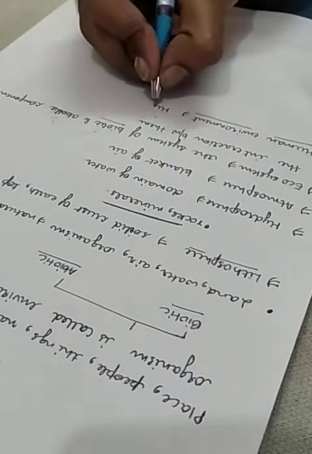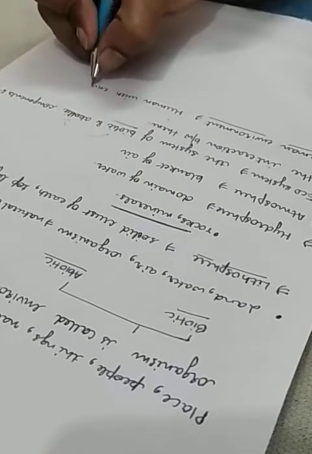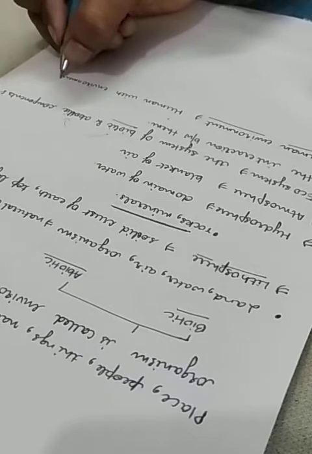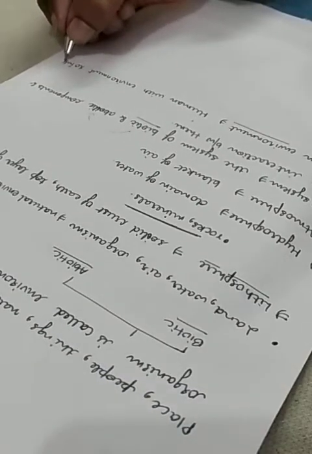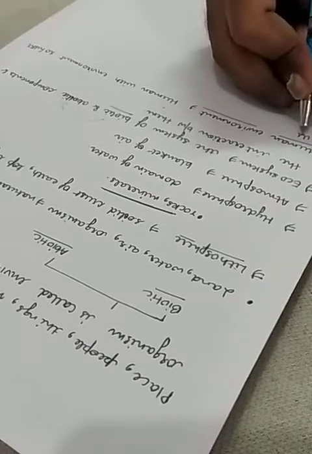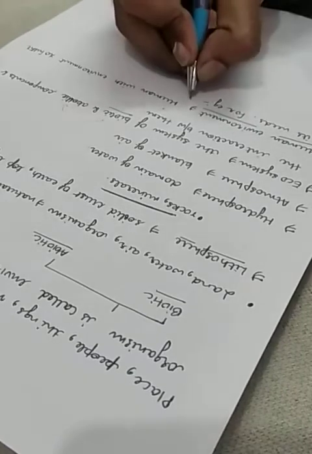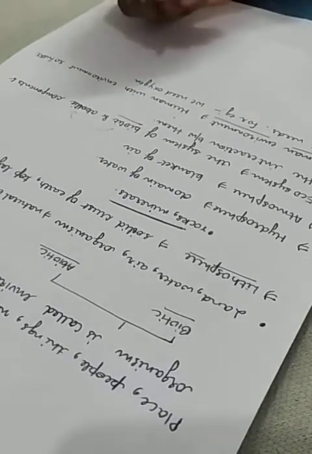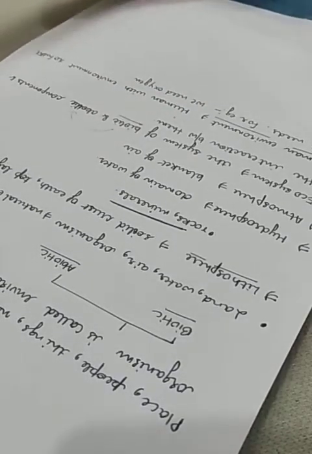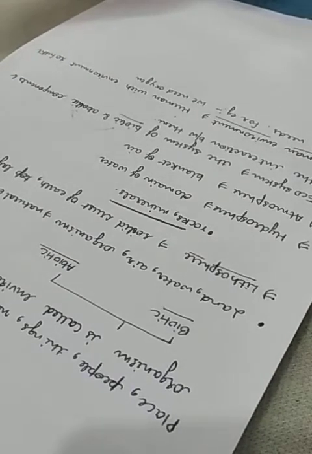Now comes human environment. Humans interact with the environment for their survival. That is what you call human environment, the interaction of humans with the environment to fulfill their needs. For example, we need oxygen. From where will we get the oxygen? From the environment. So we are interacting with the environment for the supply of oxygen. That is what you call human environment. Thank you. This is the first chapter lecture.